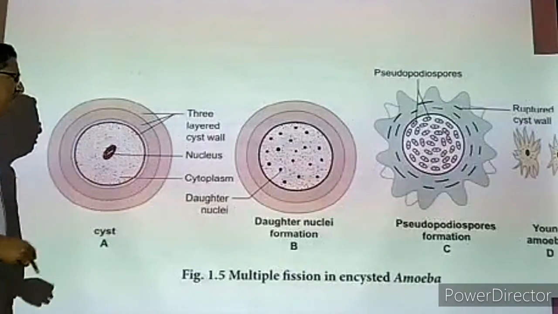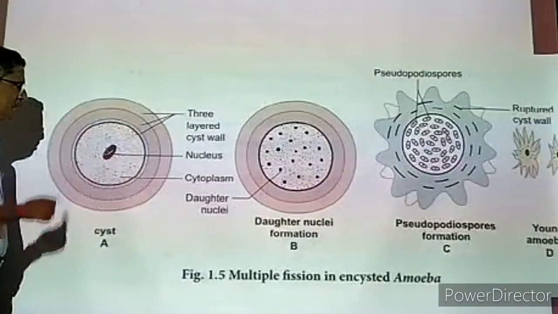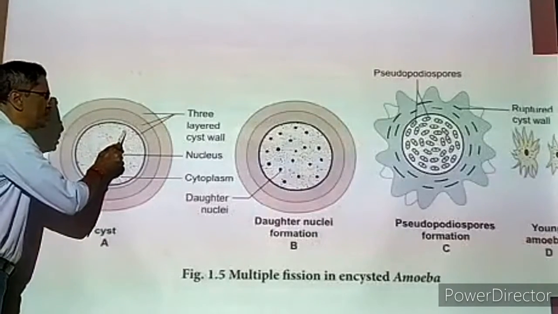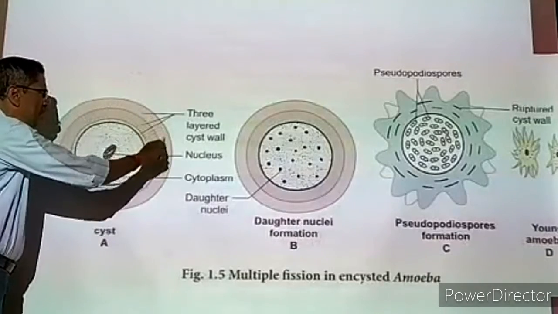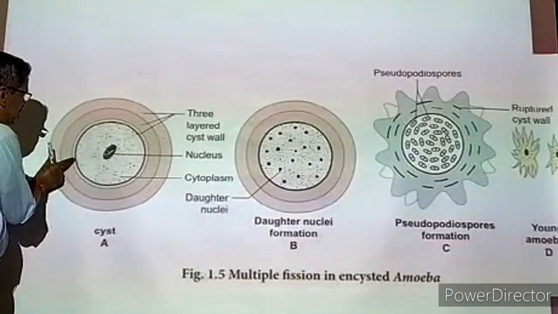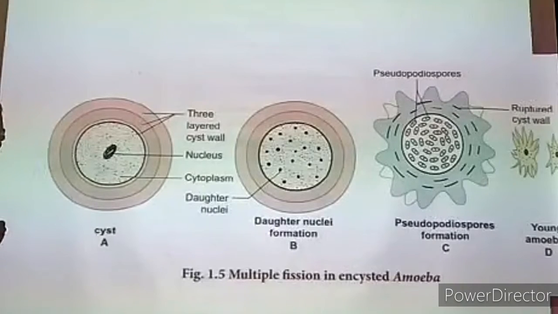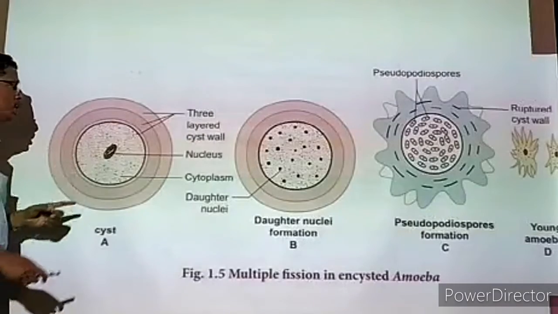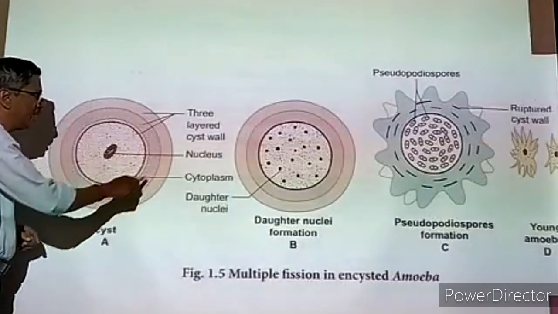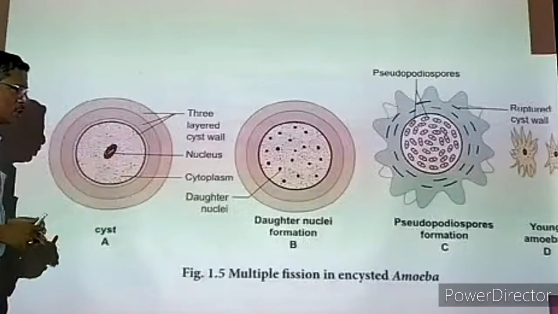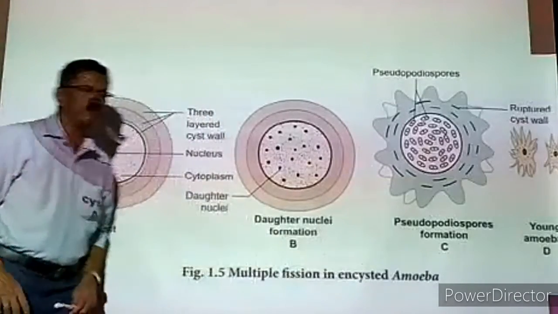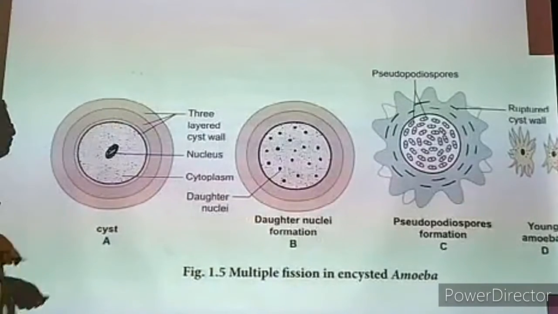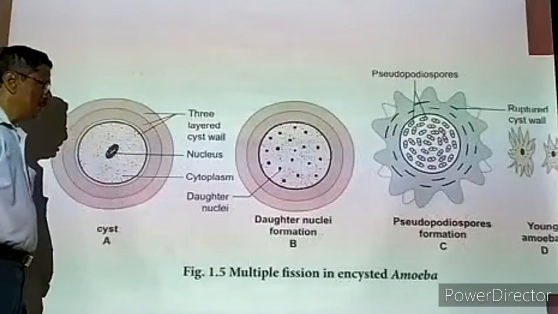The condition is unfavorable. At that time, this amoeba becomes spherical and the cytoplasm produces a chemical substance which oozes out and forms a thick protective covering. See that this much thickness it is having. This thick protective covering is called a cyst. So now the amoeba is surrounded by a cyst. The whole condition is called encysted amoeba, that means amoeba covered by cyst. Okay, now there is a cyst wall.